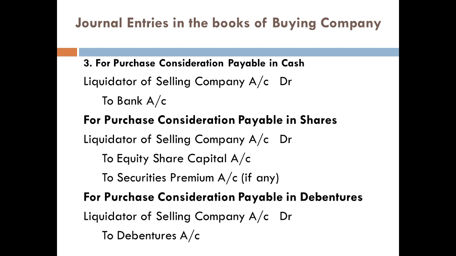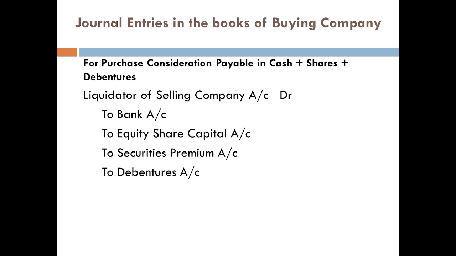So, the three journal entries for purchase consideration are: Liquidator of Selling Company Account Debtor to Bank Account. If it is shares, Liquidator of Selling Company Account Debtor to Equity Share Capital, to Share Premium if any. If it is debentures, Liquidator of Selling Company Account Debtor to Debenture Account. If all three kinds of payment happen, Liquidator of Selling Company Account Debtor to Bank Account, to Equity Share Capital Account, to Securities Premium Account, to Debentures.